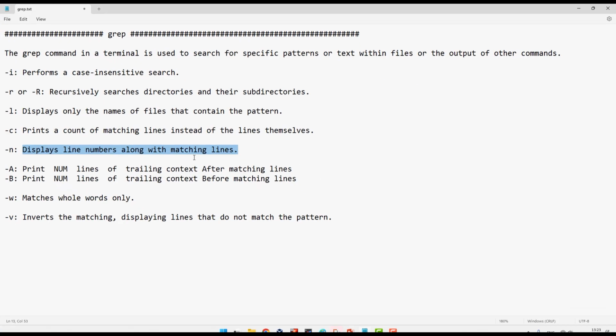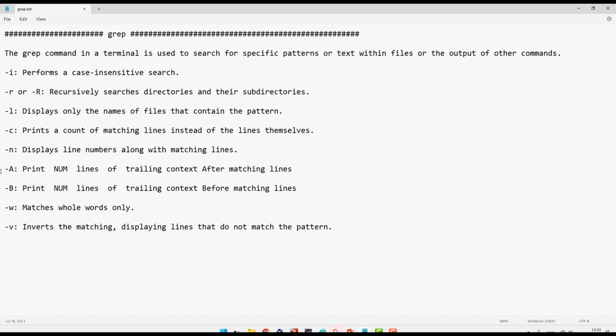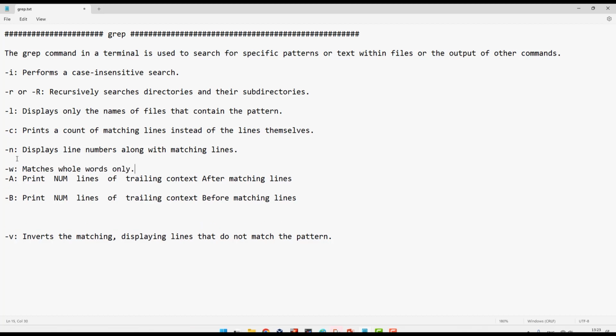Okay, the most useful ones I use daily are dash I, dash R, dash L. Dash C I seldom use, but it's very useful. Dash N I seldom use, but it's very useful. Dash A and dash B I sometimes use, but they're also very useful. I will give you one example with dash W, so we can learn this at the same time.